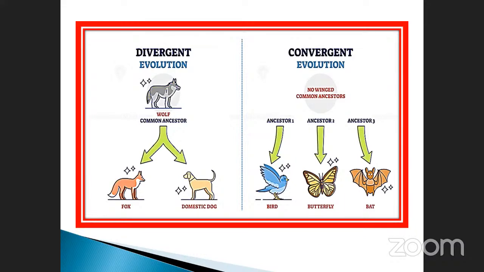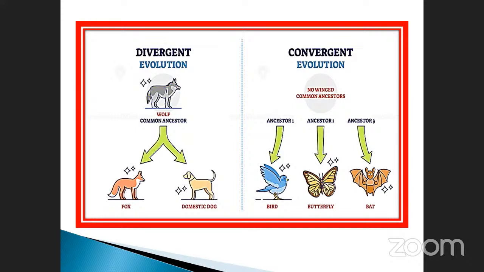Convergent evolution: here see it, there is no winged common ancestor. There are no birds, they do not have wings, but at the same time, in evolutionary aspects, they can only travel, running only on the ground, they will not fly. Such an ancestor is called a non-winged common ancestor. From this one, evolution takes place. Ancestor 1 is called a bird, ancestor 2 the butterfly, ancestor 3 the bat.